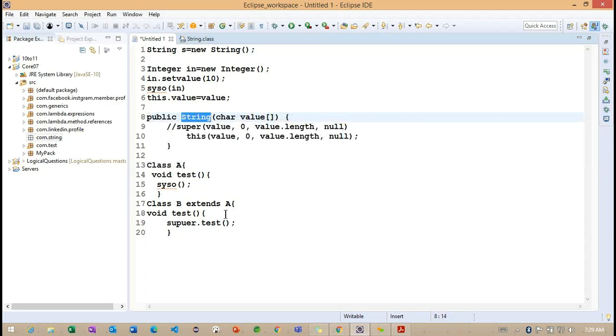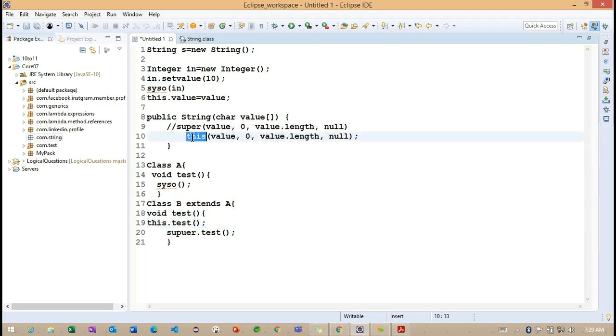The same thing, if I use this.test method inside the test method, we are calling the current class test method. What is our current class? B. In class B, again we are calling the test method.